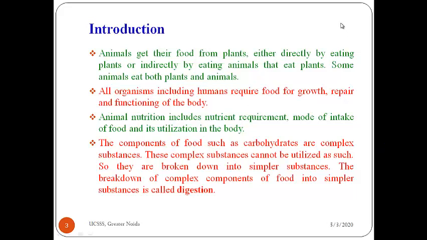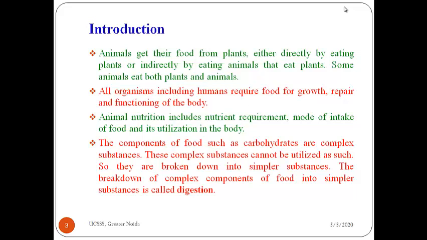So there were three main categories. They were herbivores, omnivores and carnivores. Herbivores eat only plants. Carnivores eat only animals. Omnivores eat both animals as well as plants. Okay, so the first point I have written here is that animals get their food from plants. So that means we are all dependent on plants, either directly or indirectly, for our food supply.